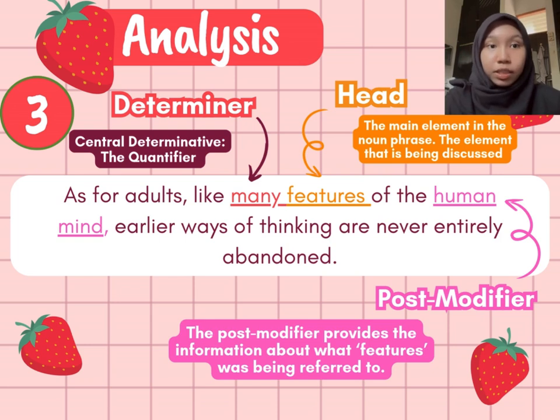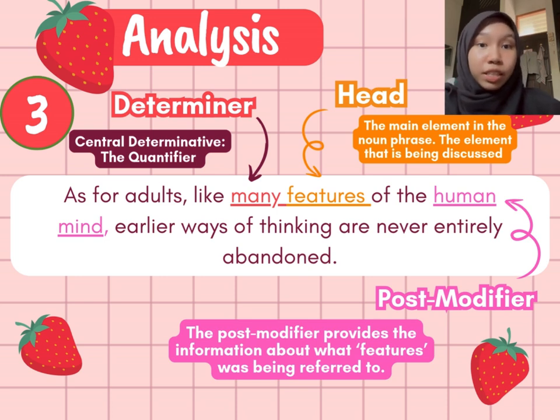Moving on to the third sentence, which is, as for adults, like many features of the human mind, earlier ways of thinking are never entirely abandoned. So in the sentence, the noun phrase is from the word many until mind. So it is many features of the human mind. Firstly, the determiner is the word many. The type of determiner is a central determinative. It is the quantifier because it shows the quantity of the head.